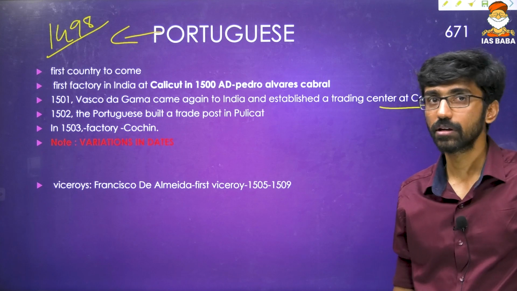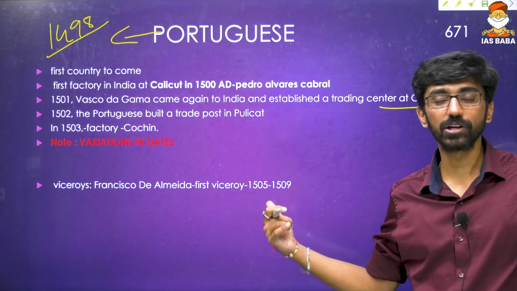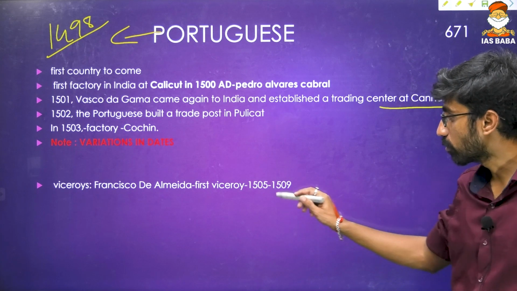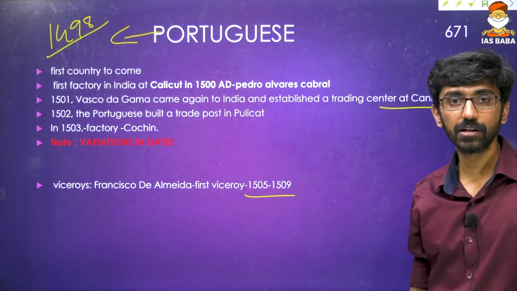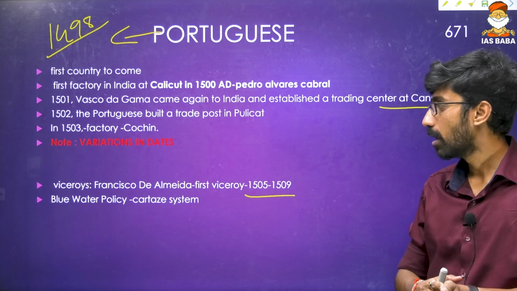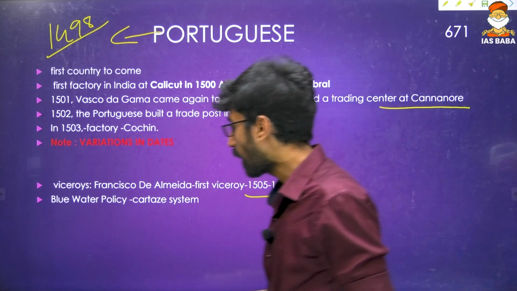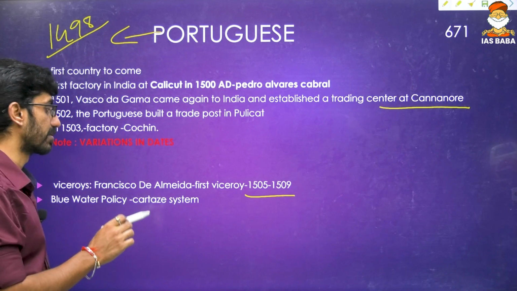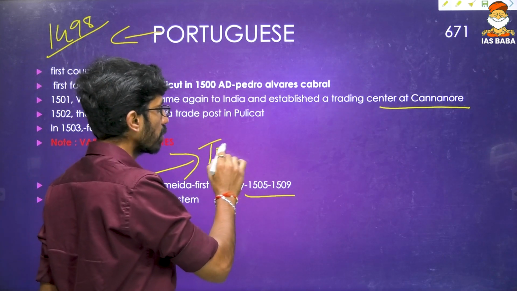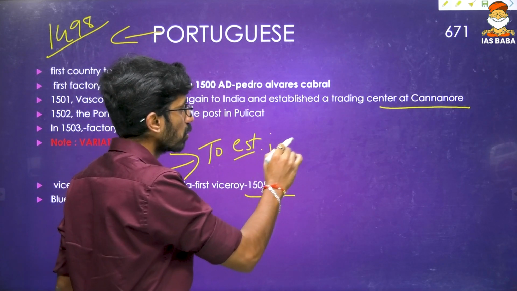And the viceroys, some of the famous viceroys of the Portuguese, first and foremost we talk about Francisco de Almeida. He was the first viceroy, there between 1505 and 1509, and he was known for one of his important policies, called the Blue Water Policy, also called the Cartaz system. The enforcement of the Blue Water Policy was the Cartaz system. What is the Blue Water Policy? The Blue Water Policy is to establish Portuguese supremacy over the ocean.